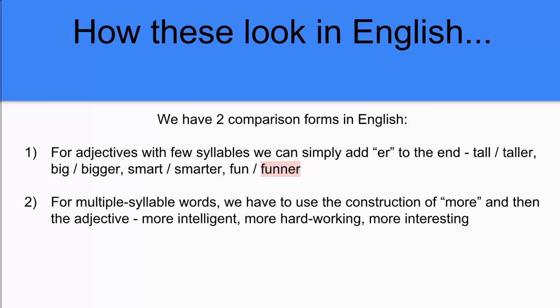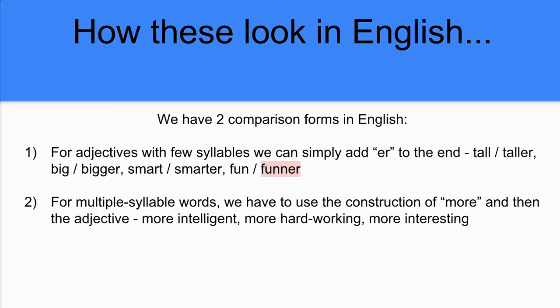So in English, we have two comparison forms. For adjectives with few syllables, we can simply add er to the end of the word, like tall, taller, big, bigger, smart, smarter. But then we have problems like fun, funner, no. So we have to have our second form. When we have words that are multi-syllable, we use the construction of more, and then we use the adjective.